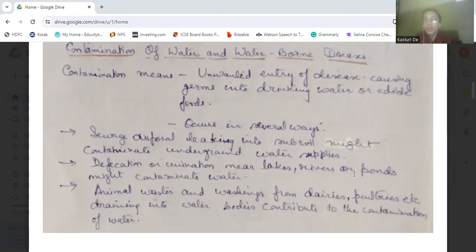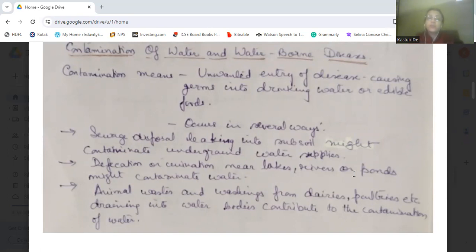Then animal wastes and washings from dairies, poultries, etc., draining into the water bodies contribute to the contamination of the water. That is, the animals defecating or urinating, or the washing of the dairy industries and poultry farms. The washings which come out from there are drained into the water bodies. That contaminates the water bodies.